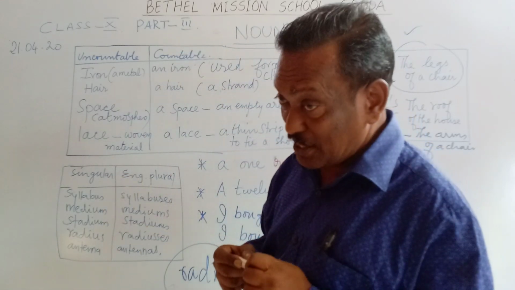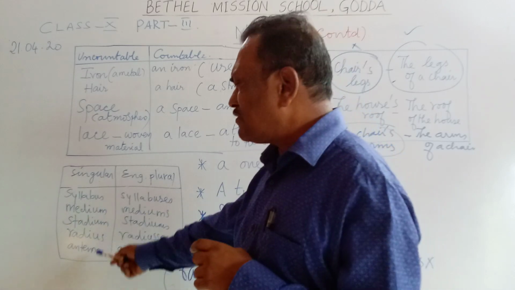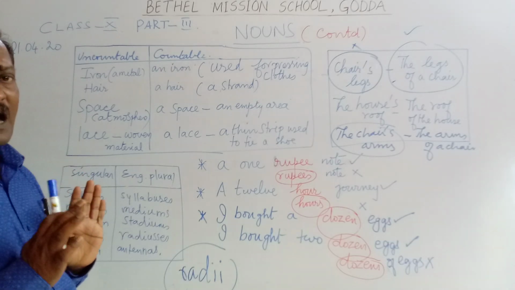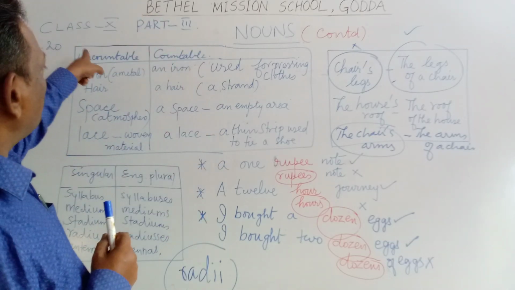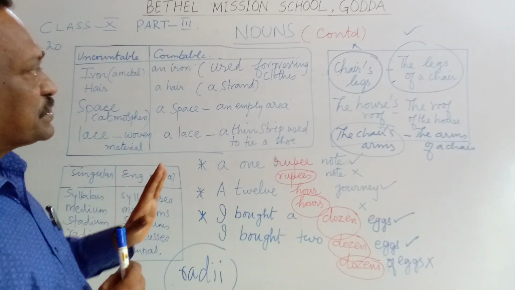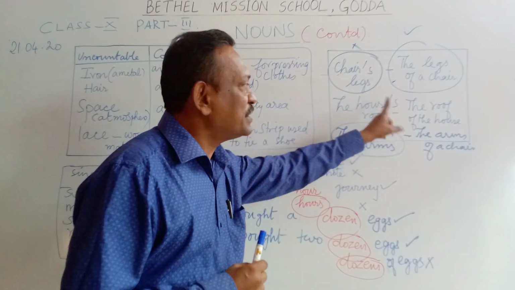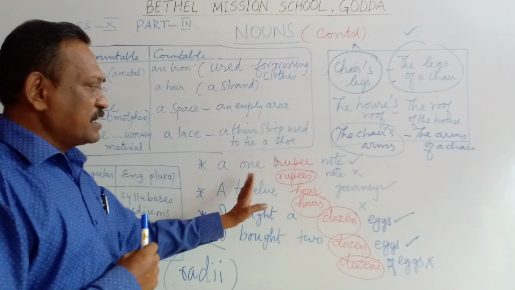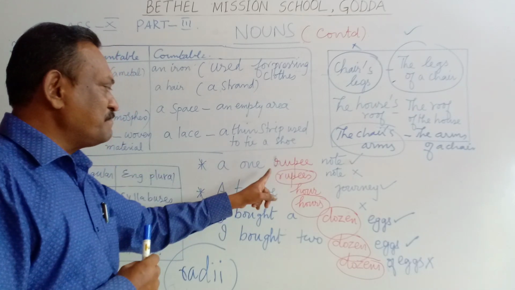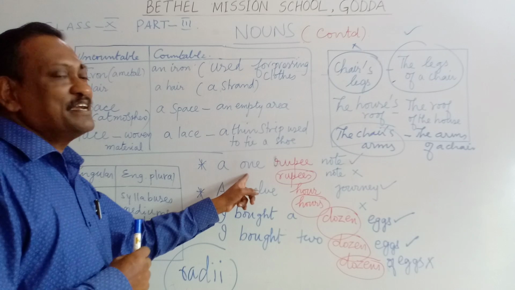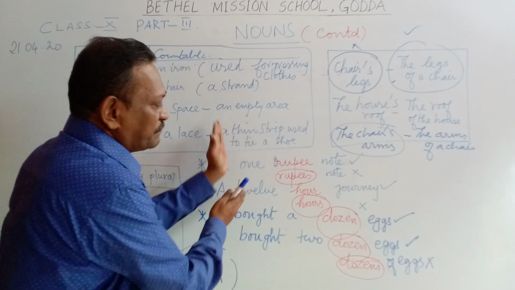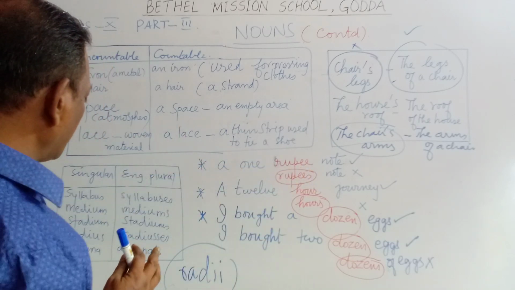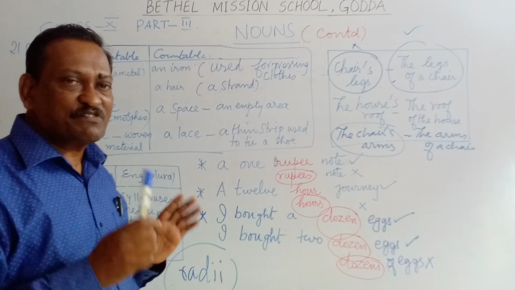You must look at the textbooks. You must go through the grammar books. You will have lots and lots of examples for this. So, I suppose I am clear so far. We need to keep in mind the uncountable and countable use of nouns. We must also use the correct expression when it comes to non-living things. And again, certain words take only a singular form of noun whenever it is followed or preceded by a definite numeral adjective. A number adjective with a noun will always be in the singular form. Remember that. And the singular and plural of certain nouns will also have to be studied by you.